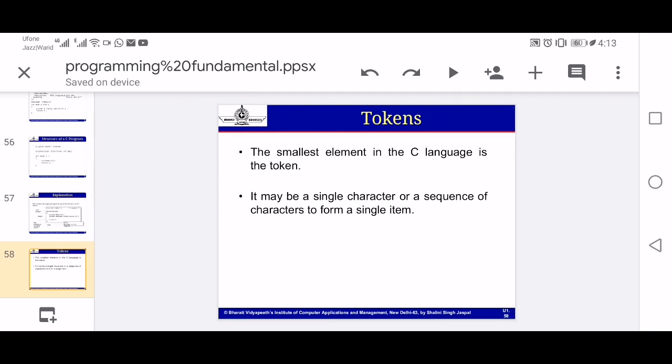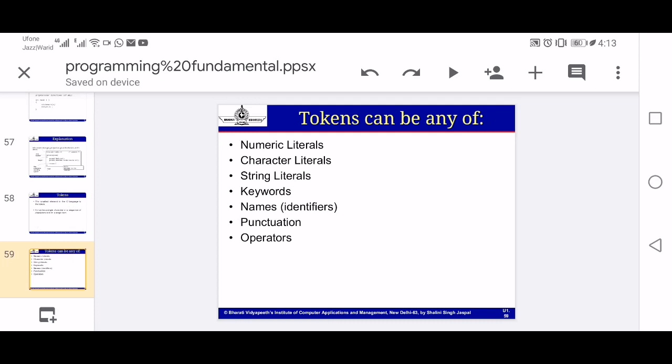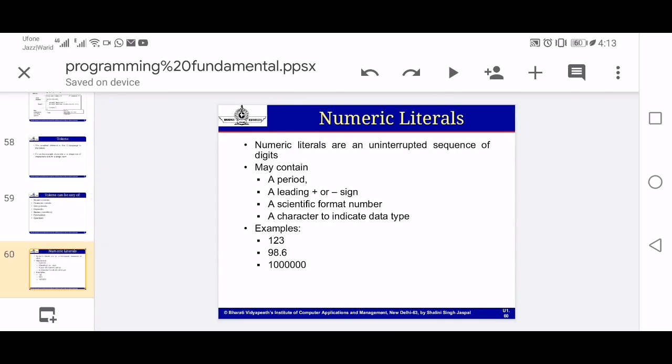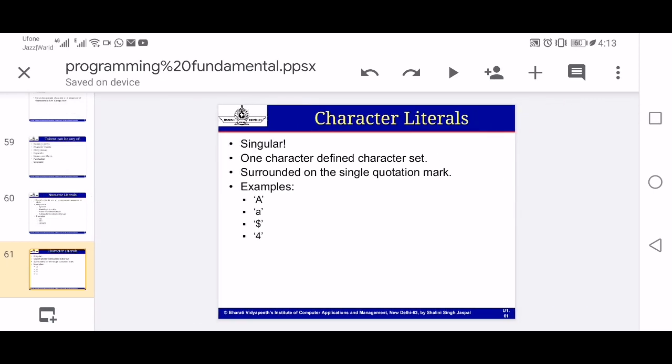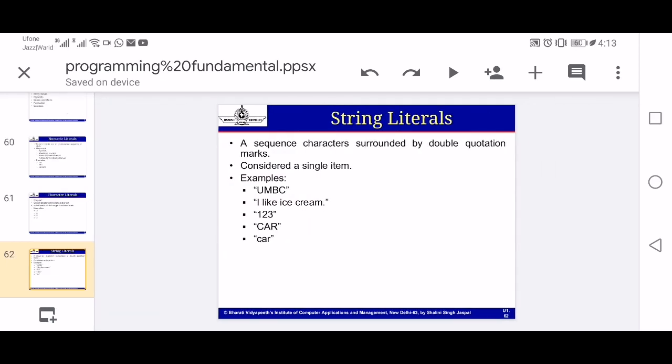What is a token? Basically the smallest element in the C language is called a token. It may be a single character, or a sequence of characters to perform a single task or job or item. There are many types of tokens in the C language, like numerical literals, character literals, string literals, keywords, names, punctuation, operators, etc. Numeric literals may be integer and float, as we have discussed in the previous lecture. Similarly, characters were also discussed in the previous lecture. Similarly, string literals, that is a combination of characters, are displayed on the screen.